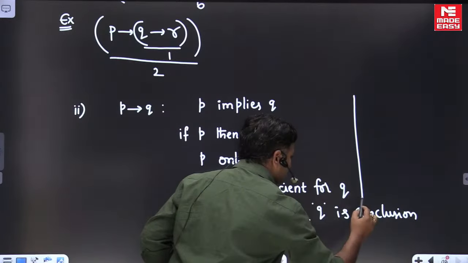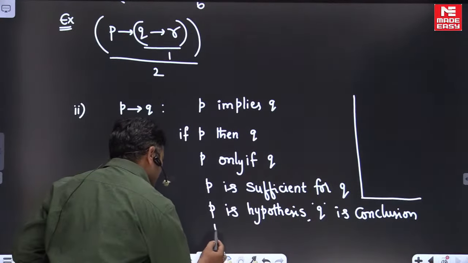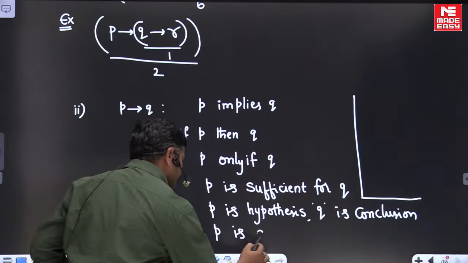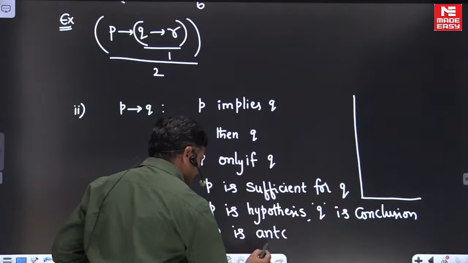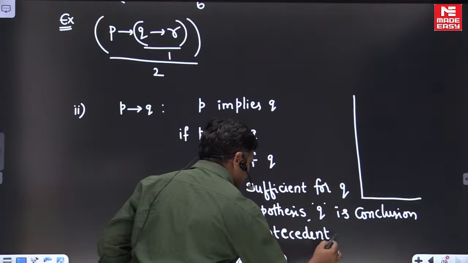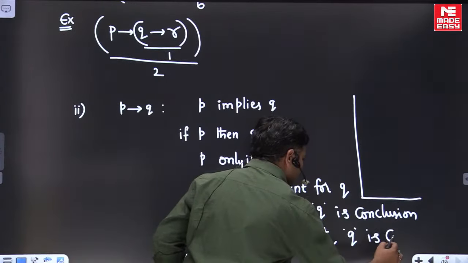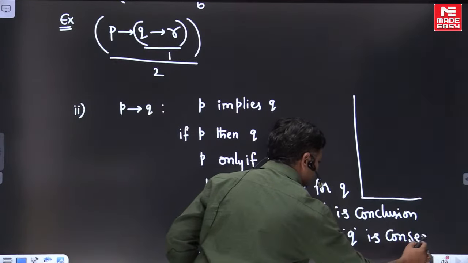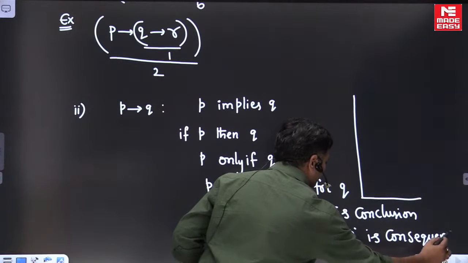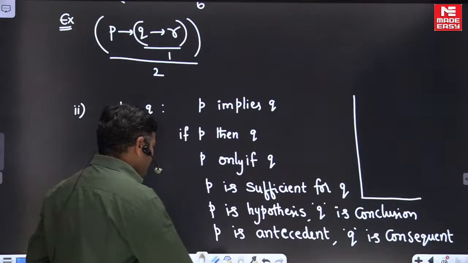It is another way of reading this statement, friends. Another way of reading this statement is: P is antecedent, Q is consequent. Clear? The next one is the most important point, friends.